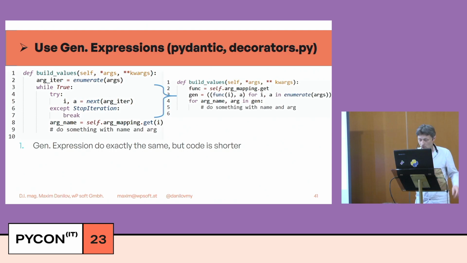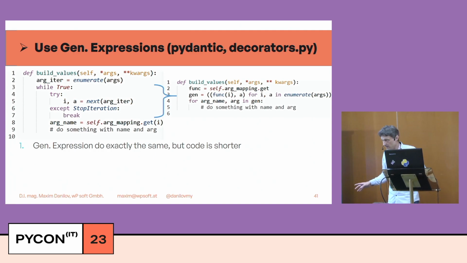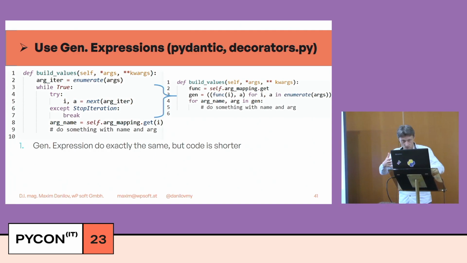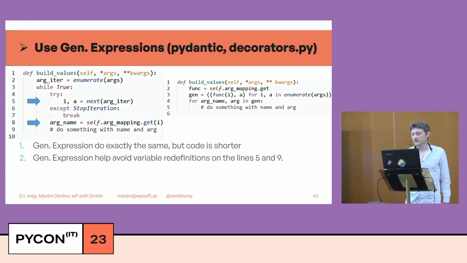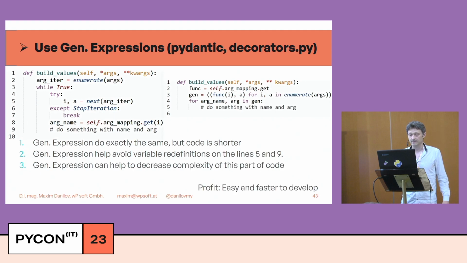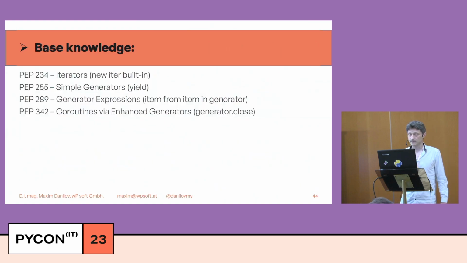Okay, the code is shorter, the speed and the result are the same, but the code is shorter. And it helps us to avoid variable redefinitions on lines 5 and 9. Okay, it's faster to develop. I write not too many lines.